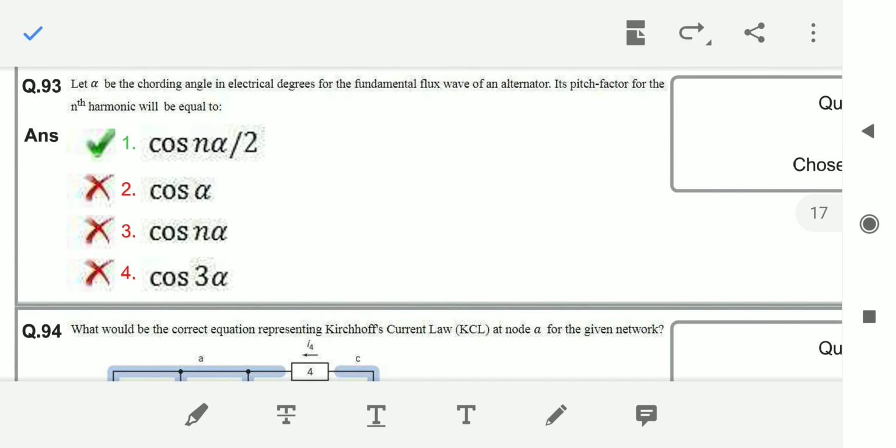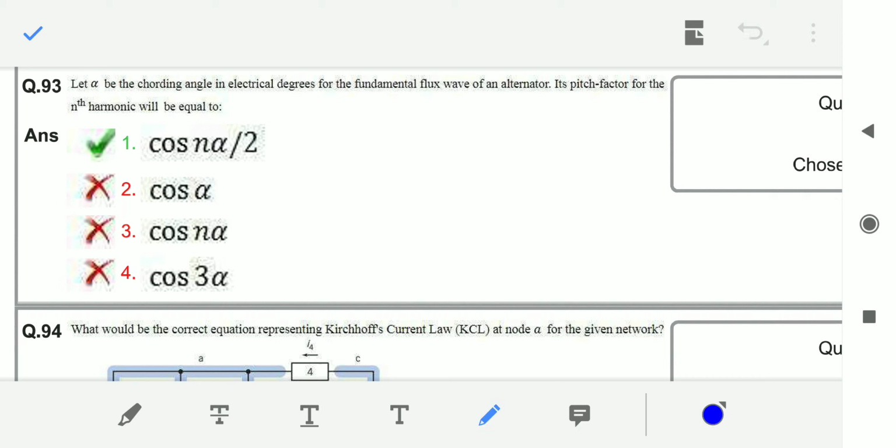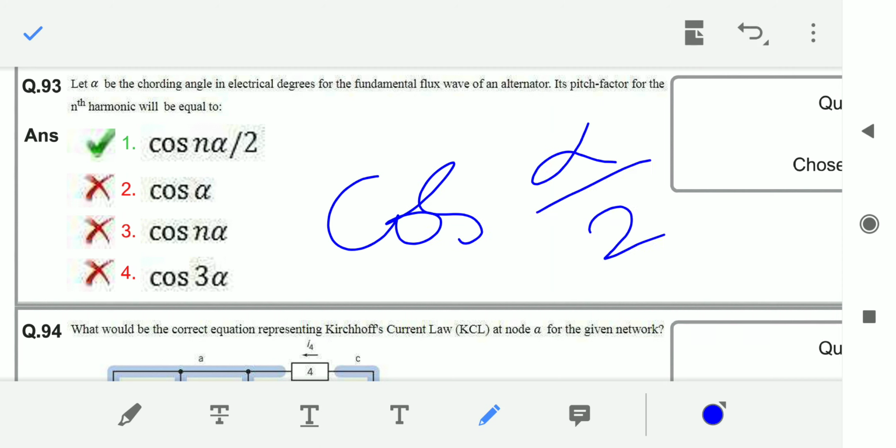Let alpha be the coil span angle in electrical degrees for the fundamental flux wave of an alternator. Its pitch factor for the nth harmonic will be equal to? See, the normal pitch factor Kp is equal to cos alpha by 2. For the nth harmonic it is cos n alpha by 2. So the answer will be option 1.